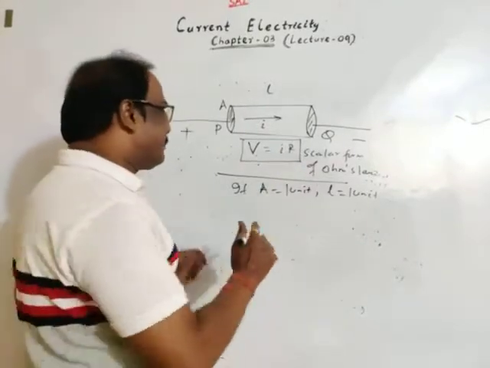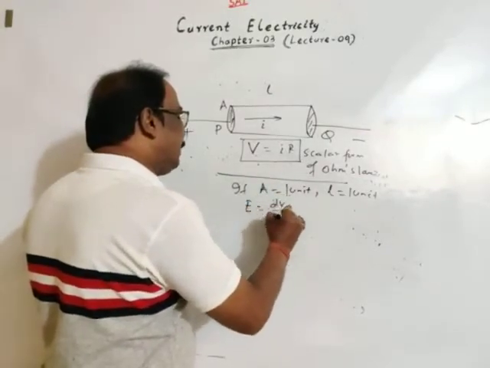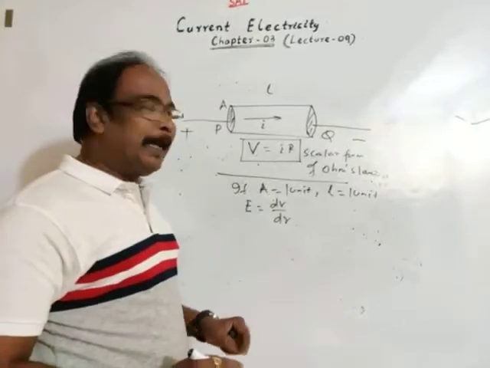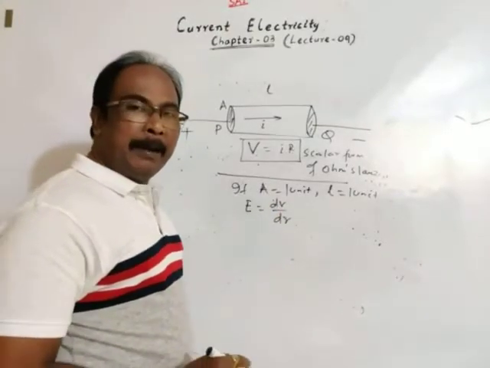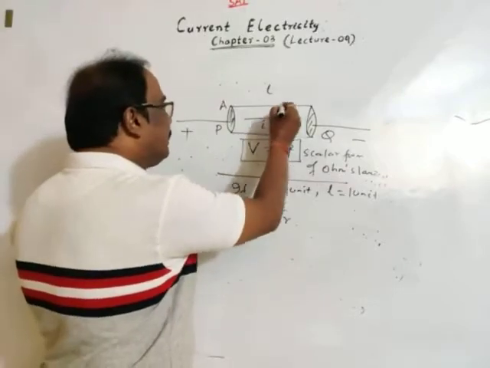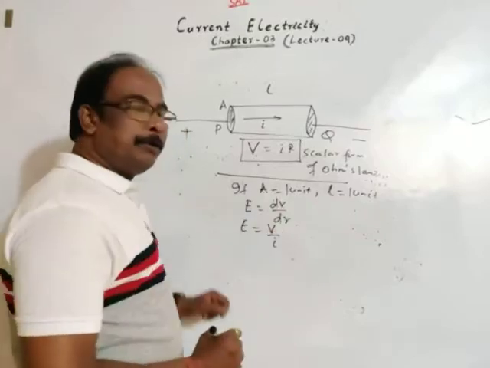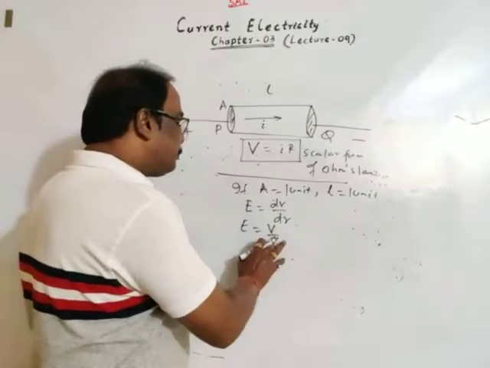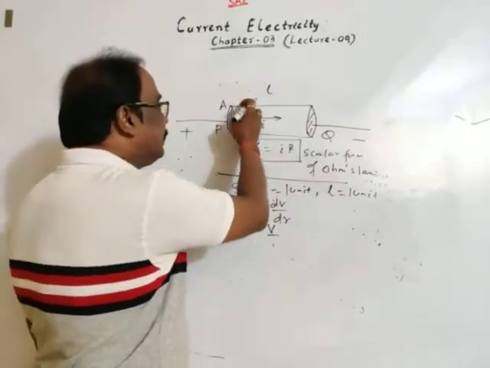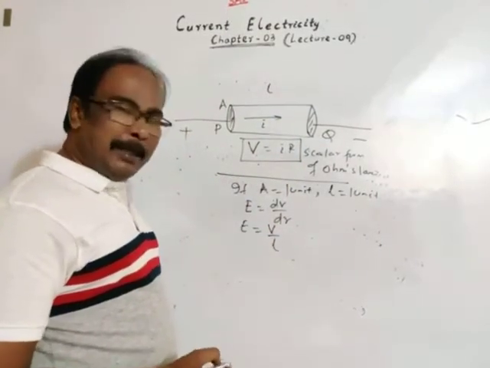So the magnitude of electric field is dV by dr. Okay. Then in this case, if we take the potential difference between the ends as V, then the electric field is V by L: potential difference V, and distance, means length, is L. Okay.